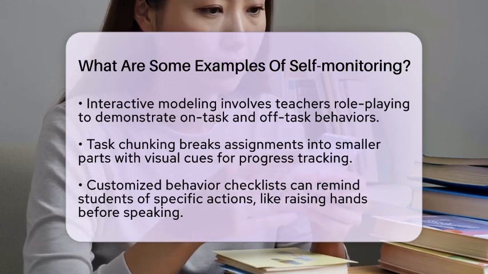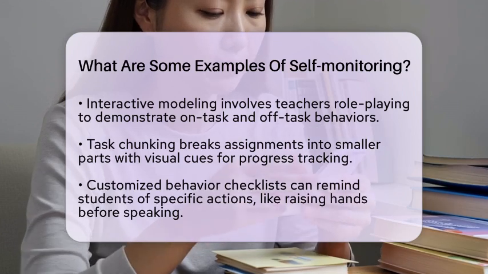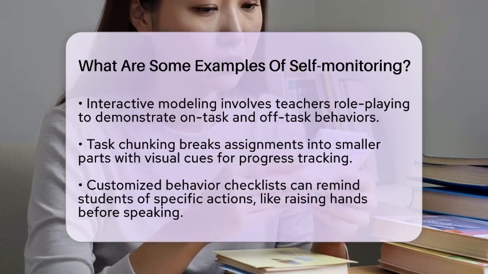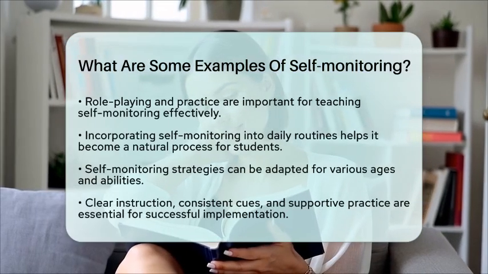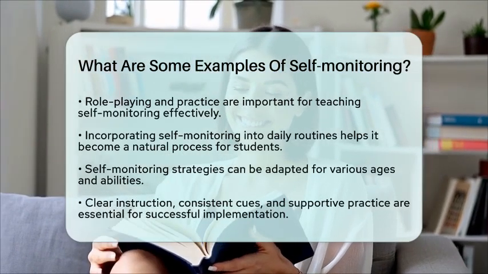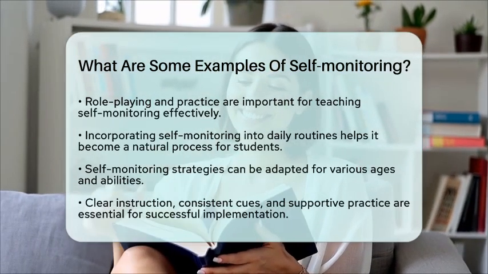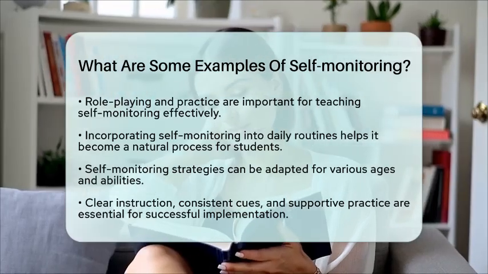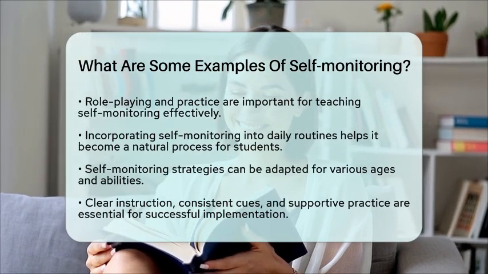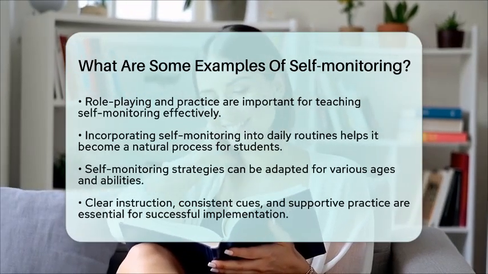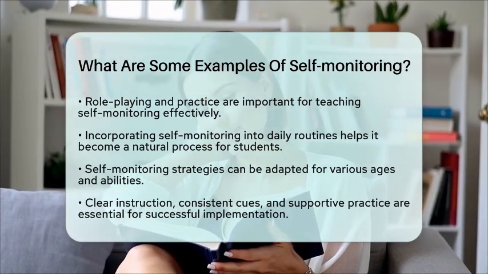Teachers should show examples of both the target behavior and the problem behavior. This practice ensures that students know what to look for and how to record their observations accurately. Finally, incorporating self-monitoring into daily routines is key. Teachers can specify when and where students should self-monitor, such as during independent work time or group activities. The goal is for self-monitoring to become an automatic process that supports positive behavior.